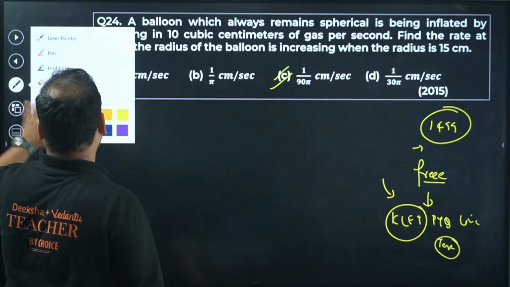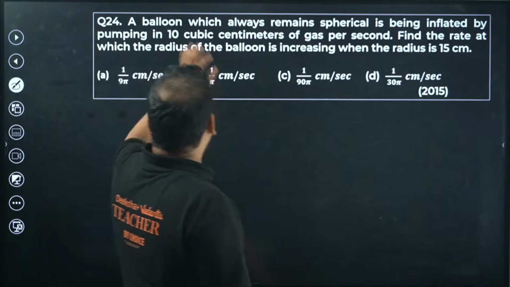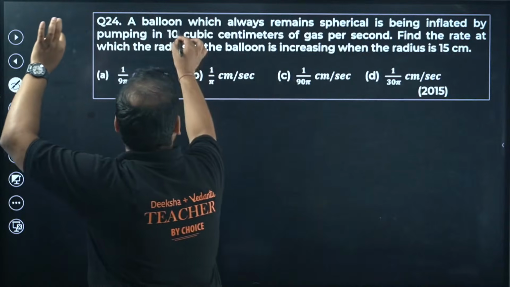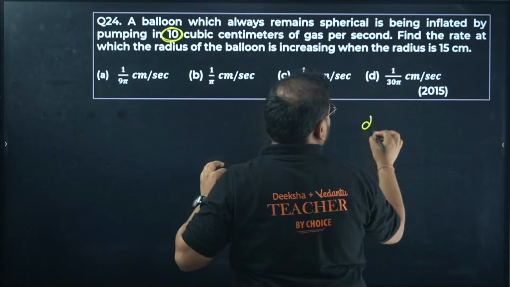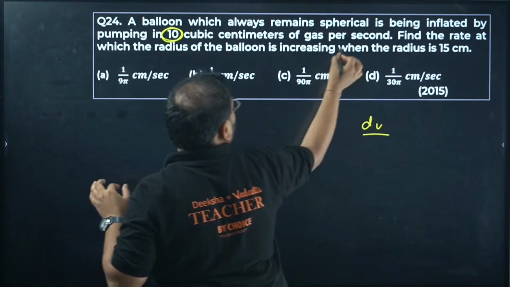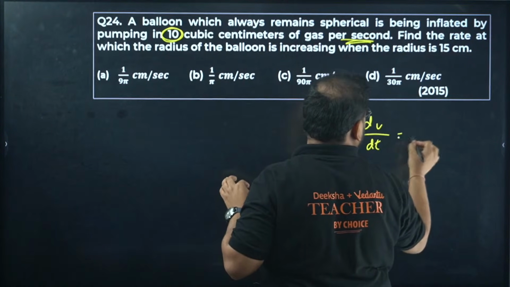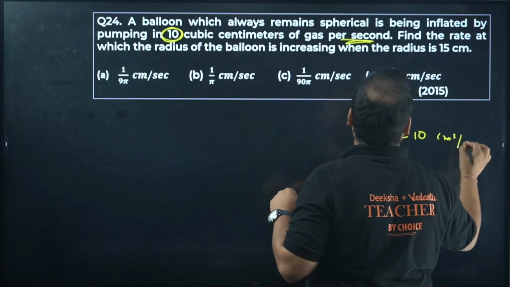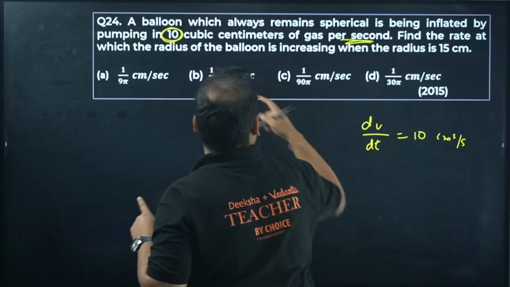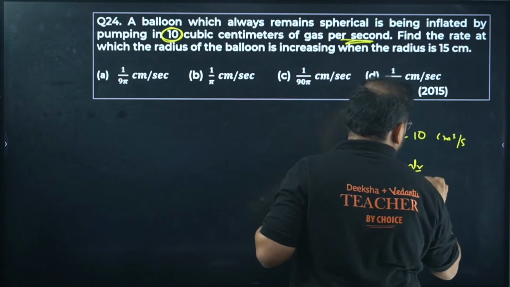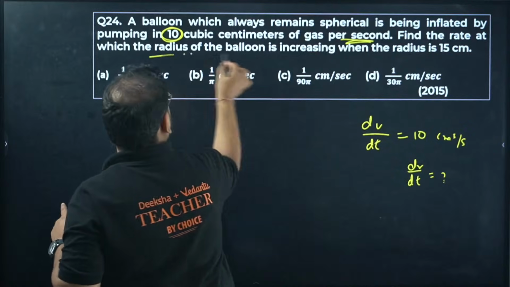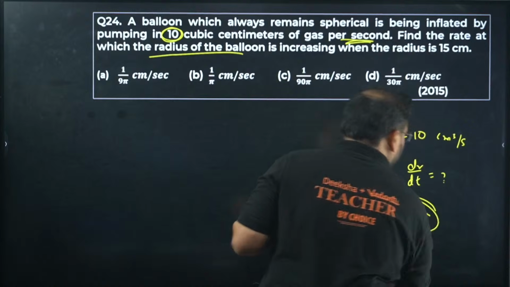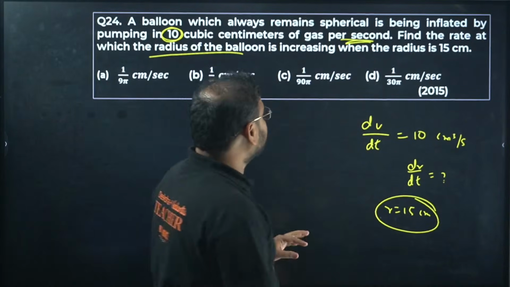The question number 24, let me get back to this now. A balloon which always remains spherical is being inflated, pumping 10 cubic centimeter. Means this is a volume change. So dV by dt is given as 10 cubic centimeter, of course meaning cm cube per second. Find the rate at which radius of the balloon changes. Means they are asking us dr by dt, the rate of change of radius, when the radius R is 15 centimeter.